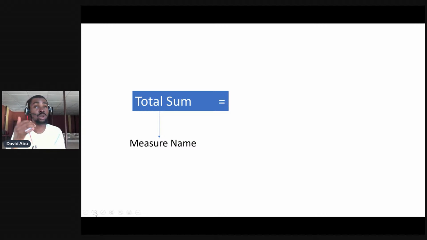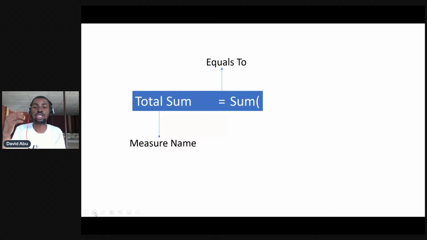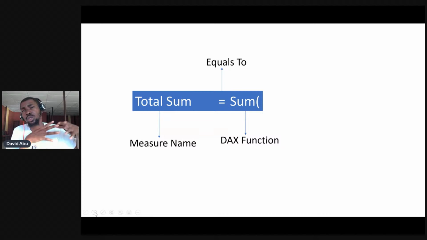So the next thing is your equals to sign, so that it gives birth to the next thing, which is the function that you want to use, just like Excel. Just like Excel, equals to means that you want to use a function next. That function is what we call the DAX function. So the first thing is that you want to give it a name. The second thing is that you write your equals to, and now the DAX function.